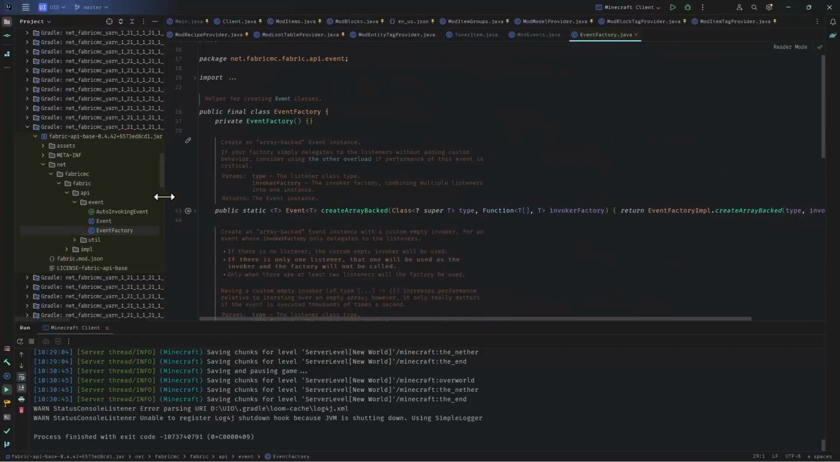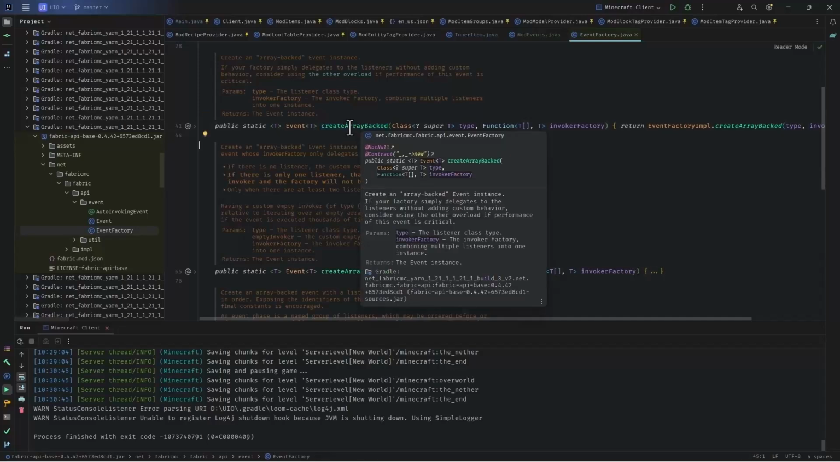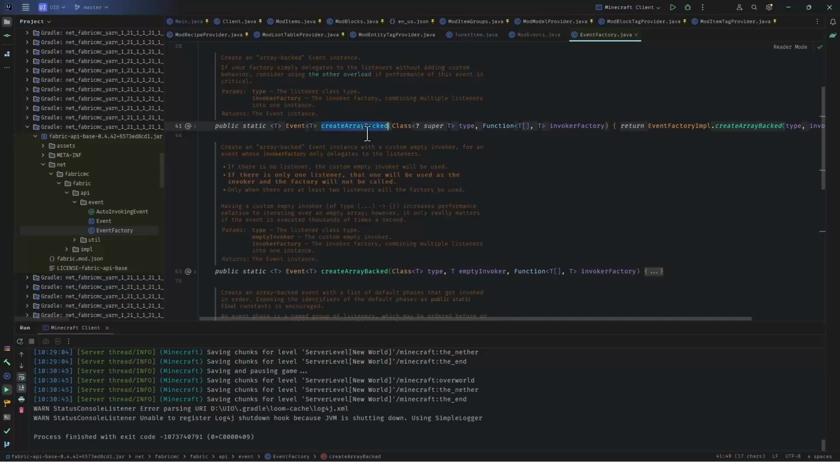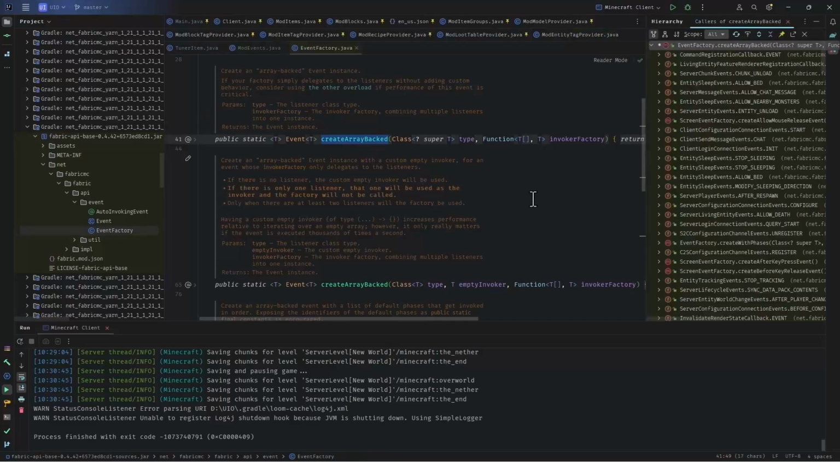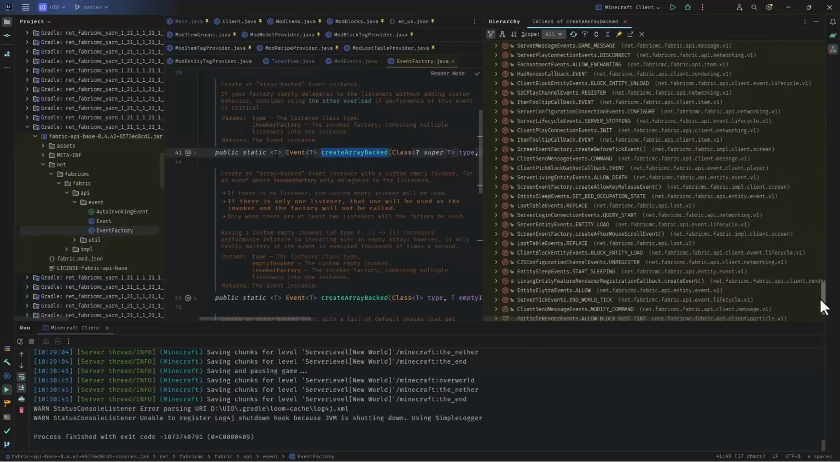Now, on EventFactory, you have two createArrayBacked methods. Choose the first one, move on this guy, double click to select it, not just by moving the mouse, not the cursor blinking there, select the whole thing. Control Alt H brings up the callers of this method, and you see all the events that are existing inside the game.